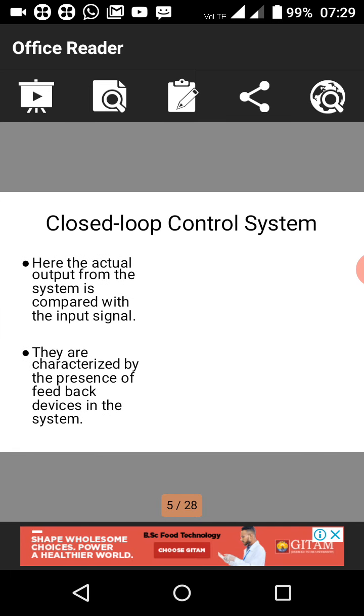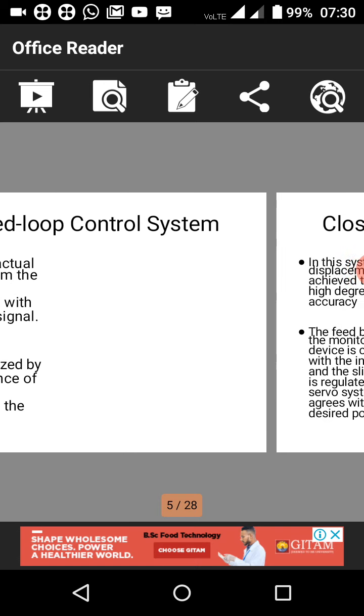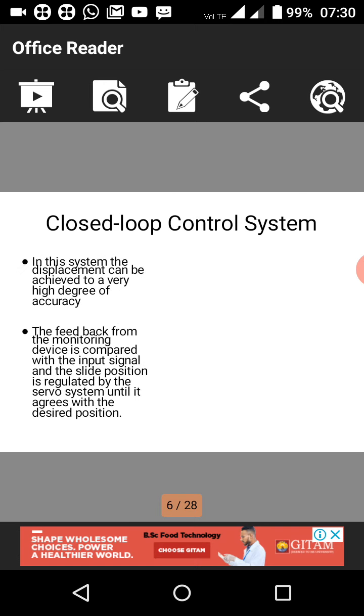Here the actual output from the system is compared with the input signals. So here we compare the output and input signals from the system. They are characterized by the presence of feedback devices in the system. So depending upon the feedback devices the control system works. The feedback from the monitoring devices is compared with the input signals, and then the slide position is regulated. So whatever the input signals give, according to that the closed loop system will work.